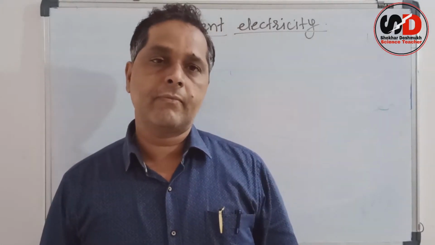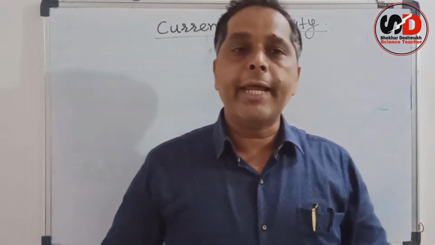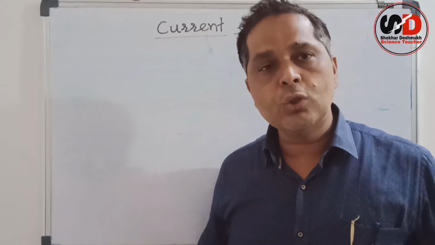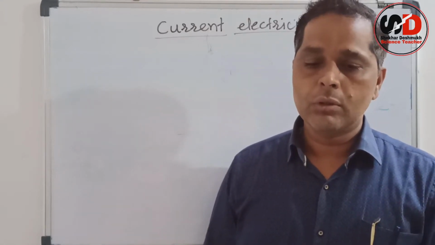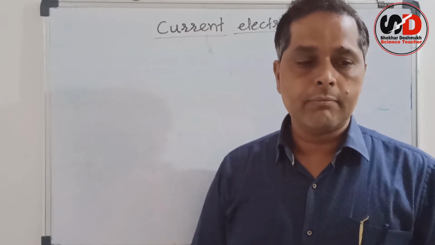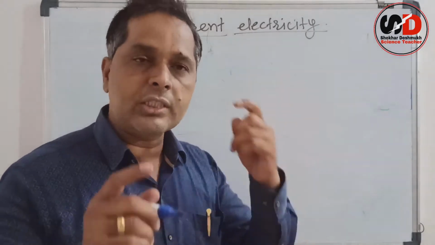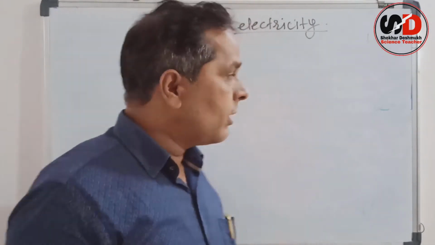That means level of charge. Then we have seen about potential difference and the current. It flows only if there is a potential difference, that we know. But what is current actually? So let us see what is current, the concept of current. The current flows means what flows? So let us see.